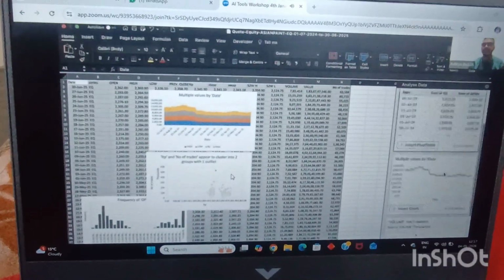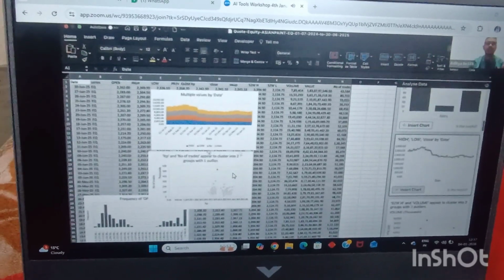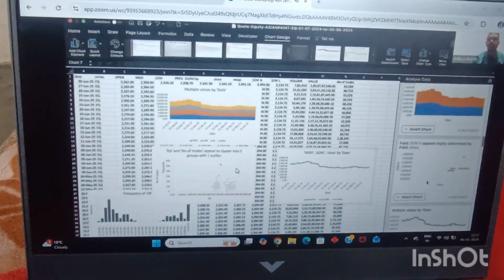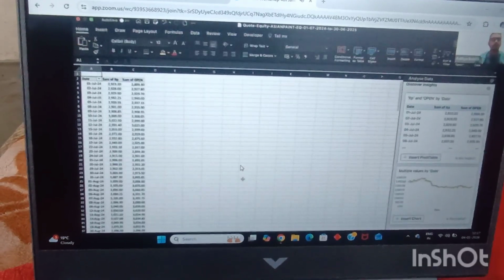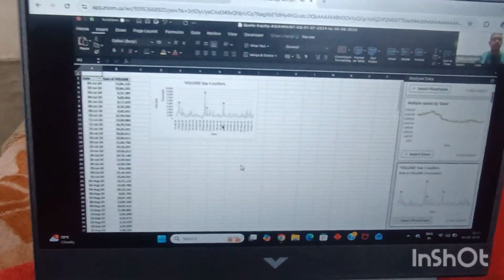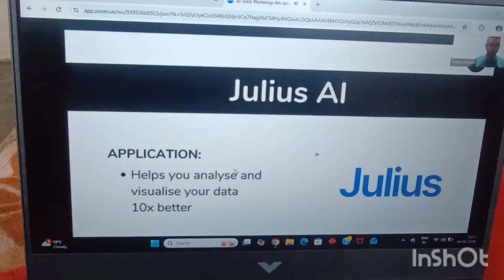Once we click on this Analyze Data, you will be able to get all 41 charts over here. Simply click on any insert chart and your chart will be created. Click on any pivot chart, insert pivot chart, and you would have a pivot table plus a pivot chart created. This was just a pivot table. If you click over here, pivot table plus pivot chart created. All of this done in a matter of few seconds.